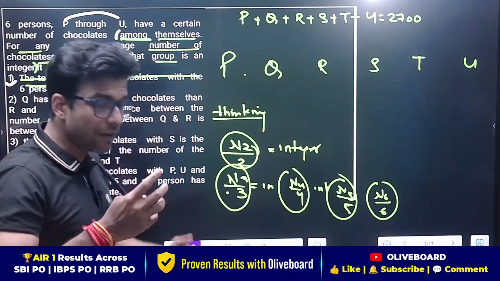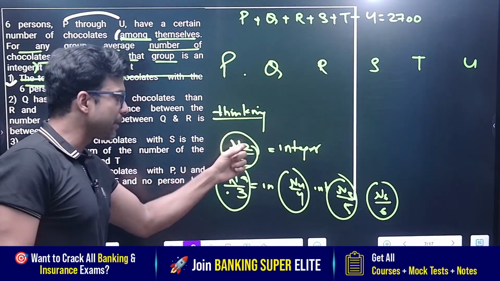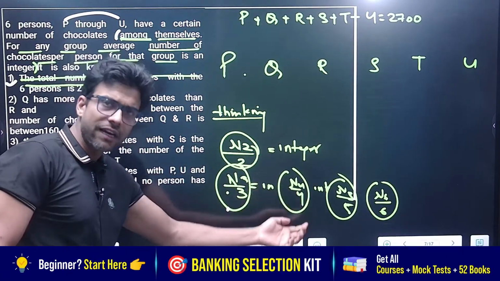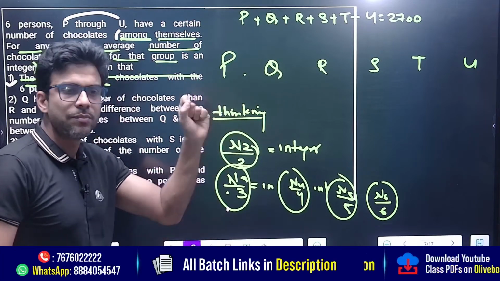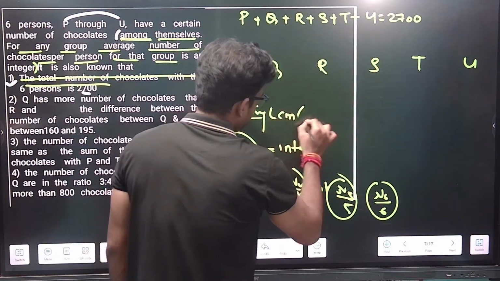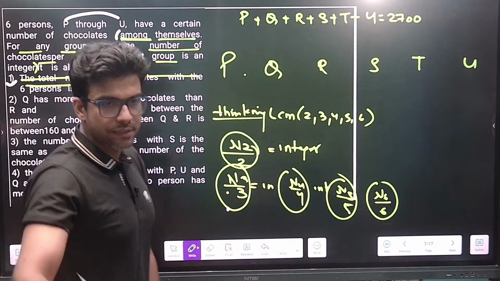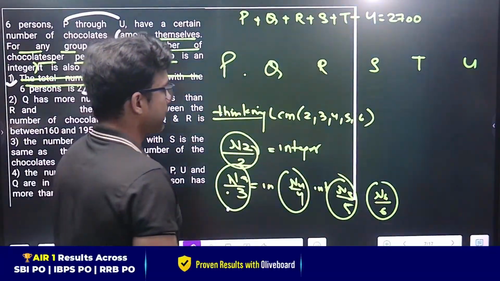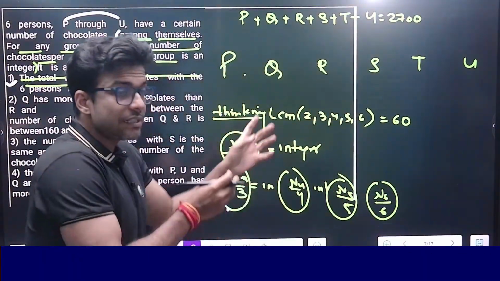Solve one question but get a lot of concepts, right? If you have a good level of thinking, you will say, sir, if the number is getting divided by 2 giving me an integer, by 3 giving me an integer, and 4 and 5 giving me an integer, so on and so forth, that number must be the LCM of 2, 3, 4, 5 and 6. Makes sense, yes or no? The LCM of 2, 3, 4, 5, 6 is basically 60.